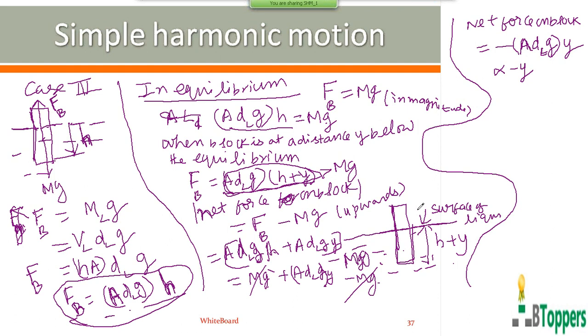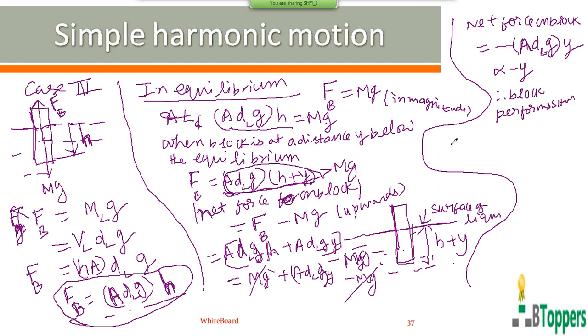That means the net force on the block is opposite to the displacement y and proportional to it. So the condition for linear simple harmonic motion is satisfied. Therefore, you can conclude that the block performs simple harmonic motion.